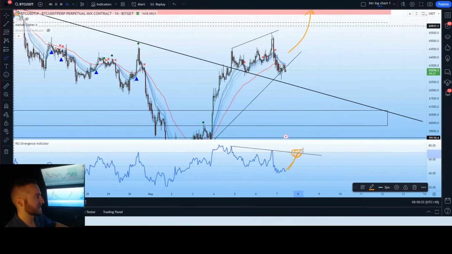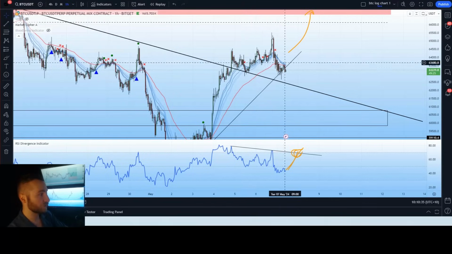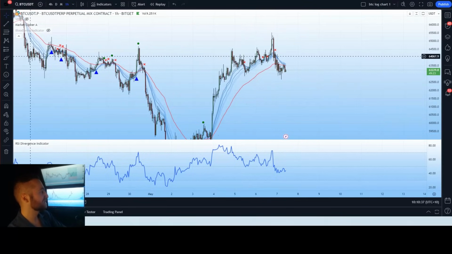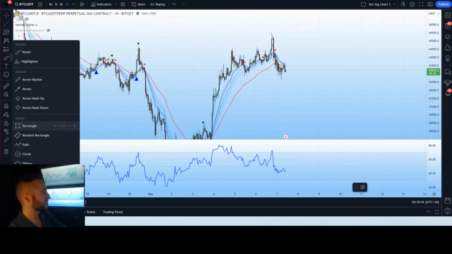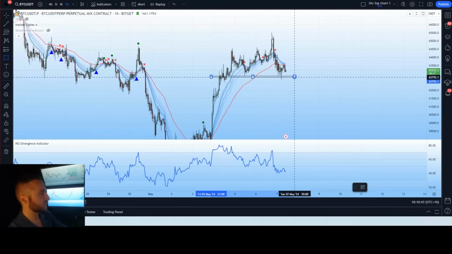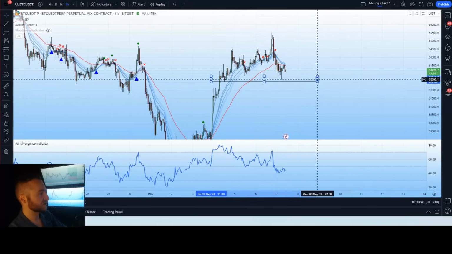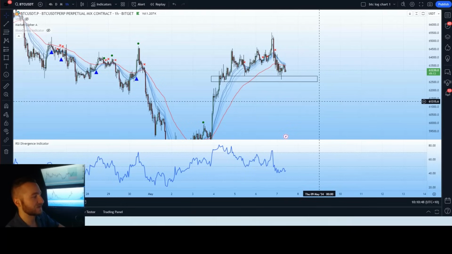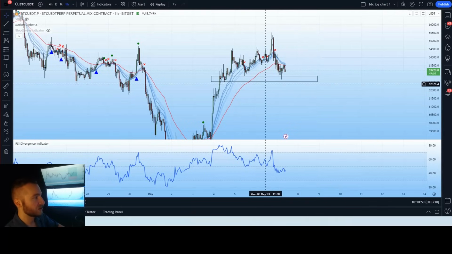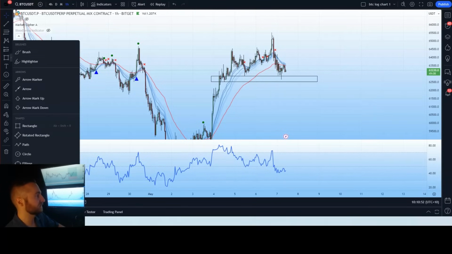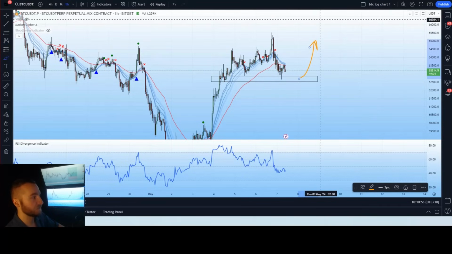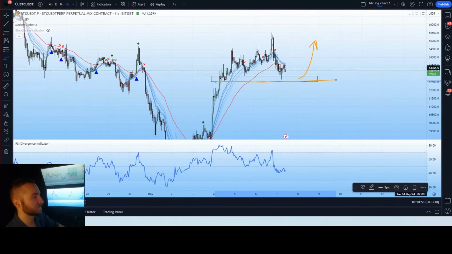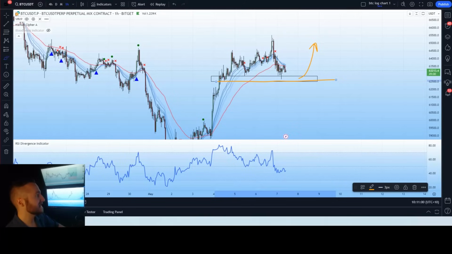On the short term, if we look at continuations downward, if we delete everything really quickly, we can take our horizontal level. We are watching the specific range from our sell side liquidity into this consolidation period. This is our current short-term level of support. This level is going to be a bouncing point for Bitcoin for either a continuation upwards, or if we drop below this level, we are going to see a continuation lower.